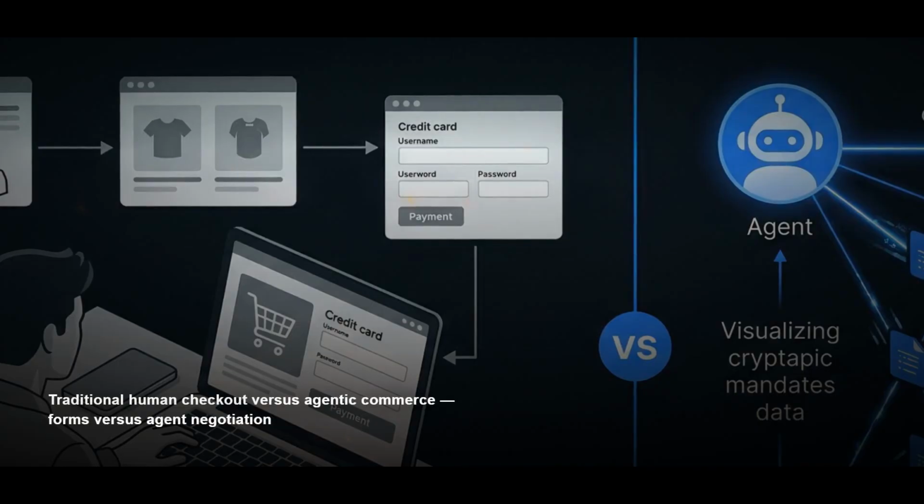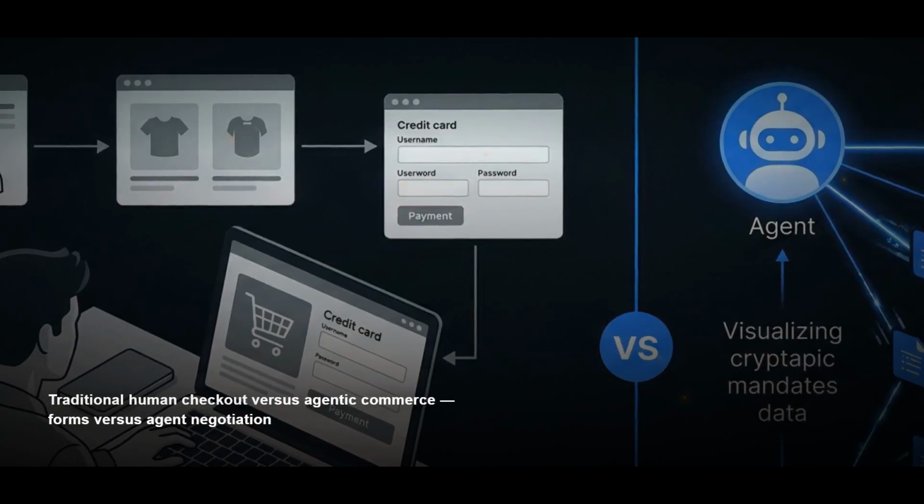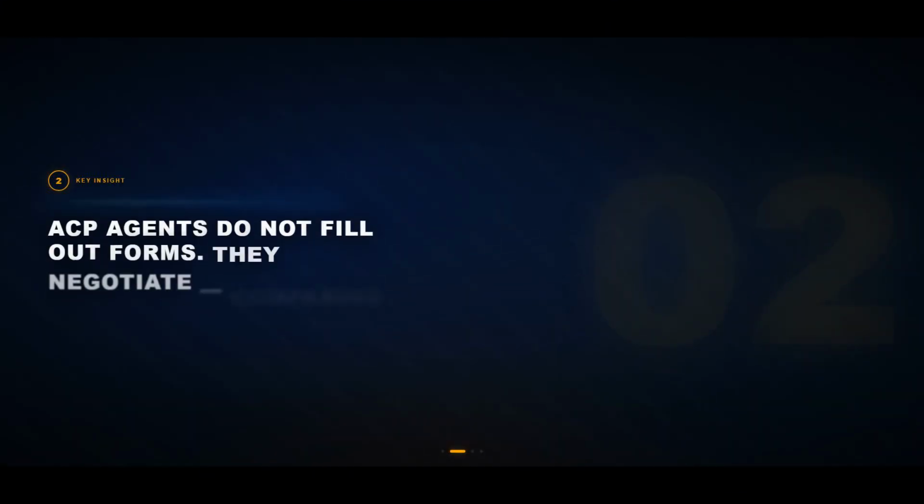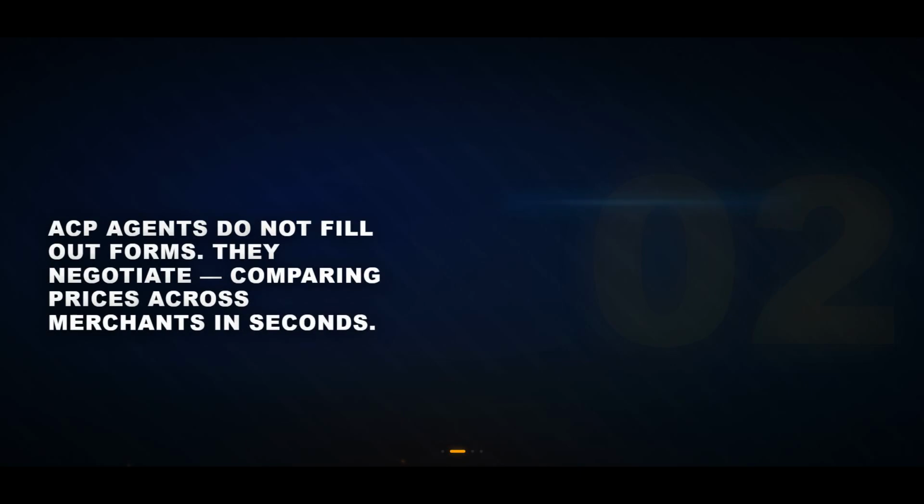Now ACP, the Agentic Commerce Protocol. If UCP is how agents find you, ACP is how they buy from you. Published by OpenAI, ACP governs the conversational checkout flow, the sequence of interactions between an AI agent and a merchant's systems that turn product discovery into a completed transaction. Here's why ACP matters.